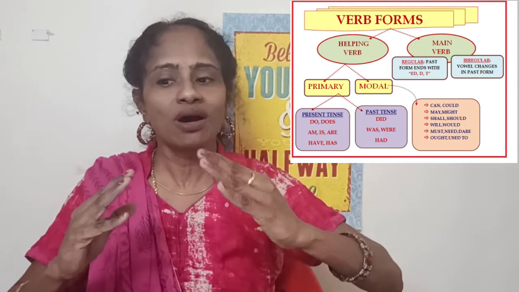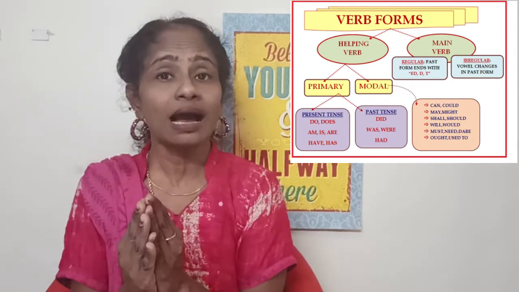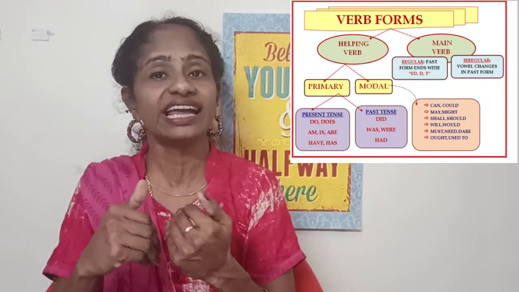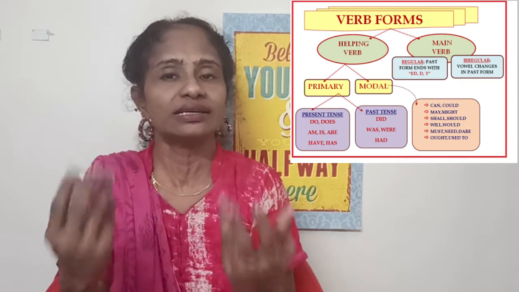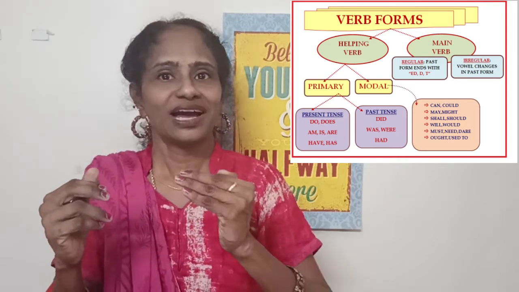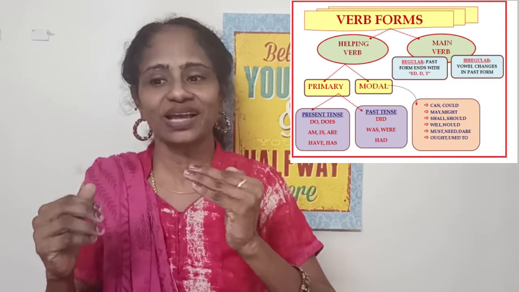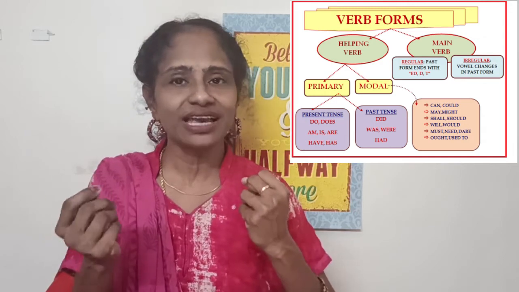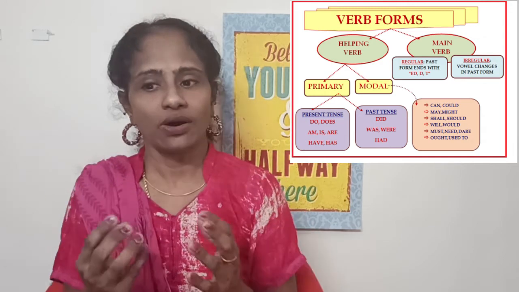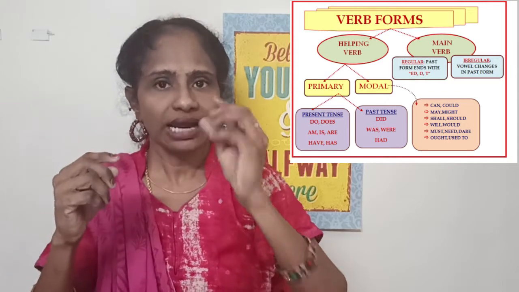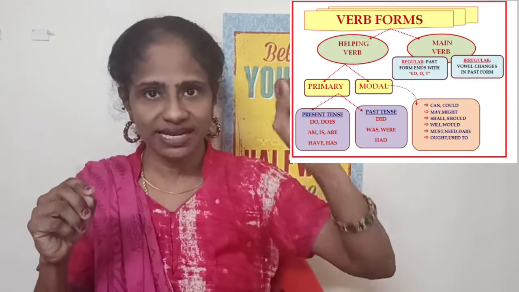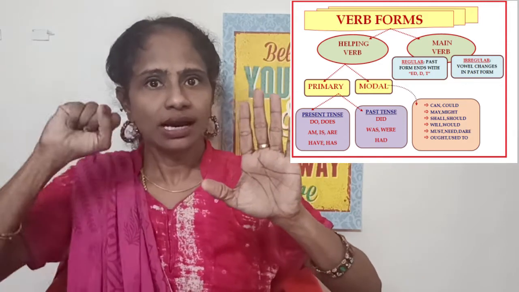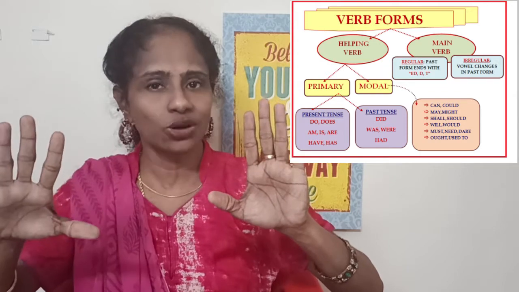Now, as the diagram tells you, under main verb you have again two classifications, called regular verb and irregular verb. Some grammar books also give them other names. They call regular verb weak verb, and irregular verb is called strong verb. Why is that classification, weak verb and strong verb? Please understand: left hand, regular verb, weak verb; strong verb or irregular verb.